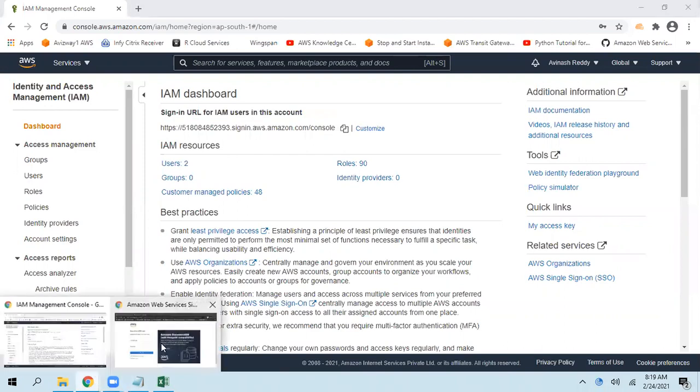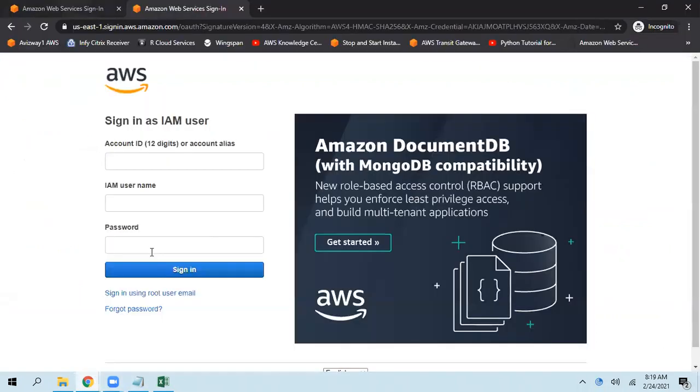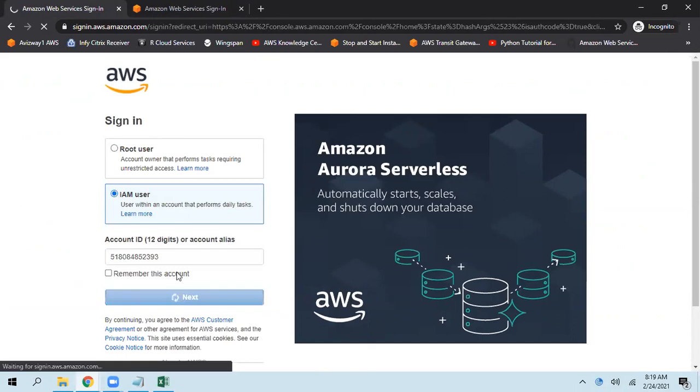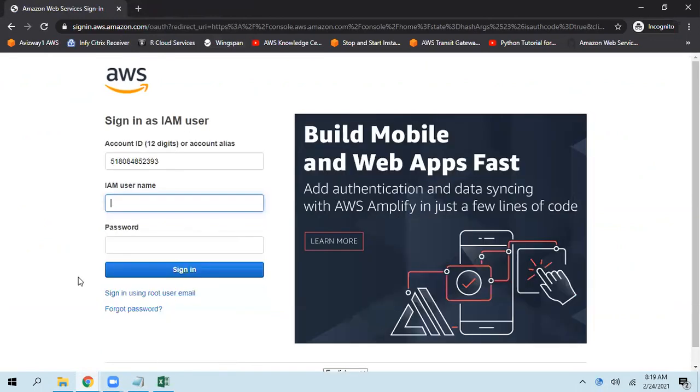Then when you click on next, it will ask you to enter the username and password, which we always need to remember. But instead of this number, something like Avinash1 or Avinash2 is easy to remember, right?